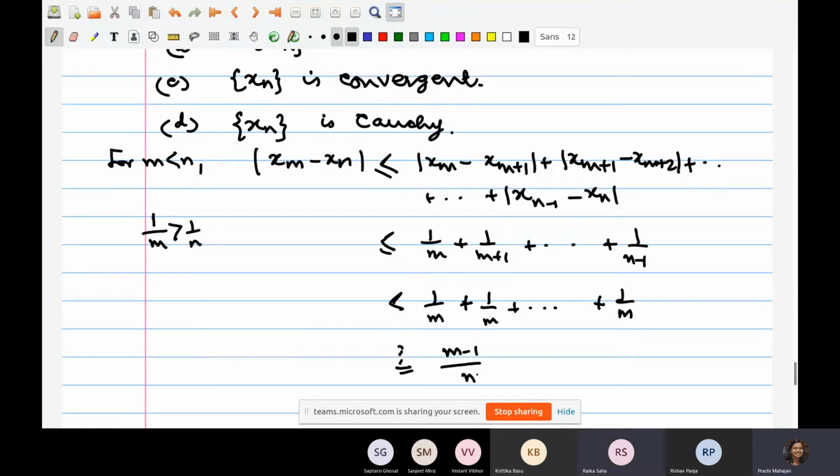M minus n by m. Oh, by n. Sorry, there's no n here. Yes. I'm writing m minus n by n. Sorry again. Is that correct? Yes, ma'am. So this will not converge. Right. See, if m and